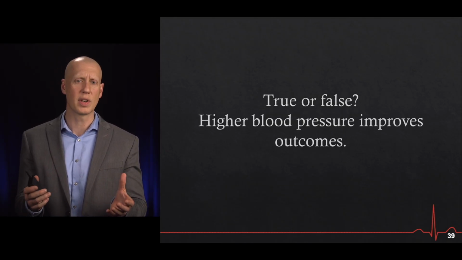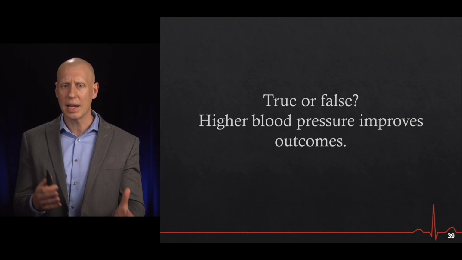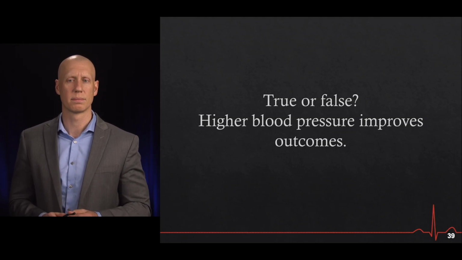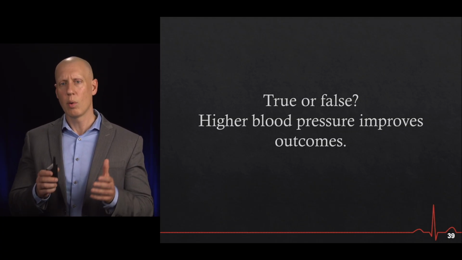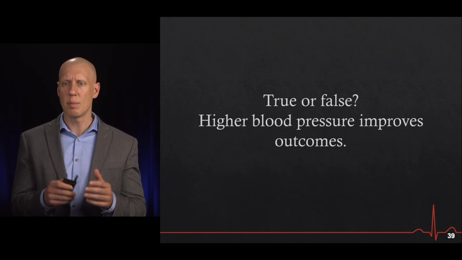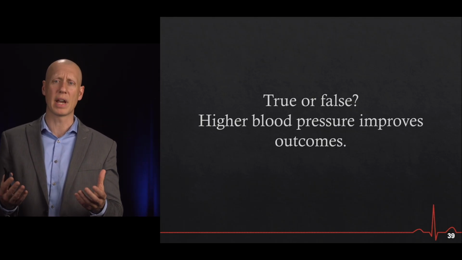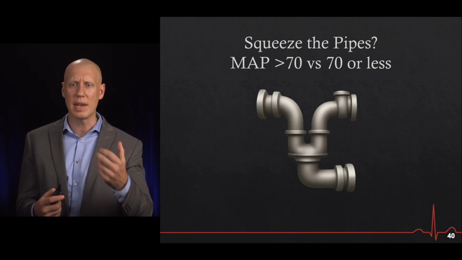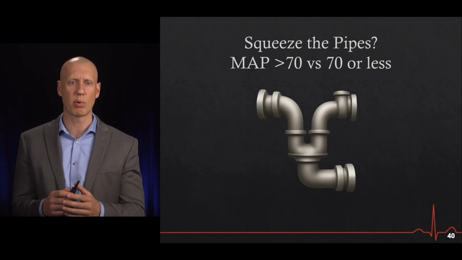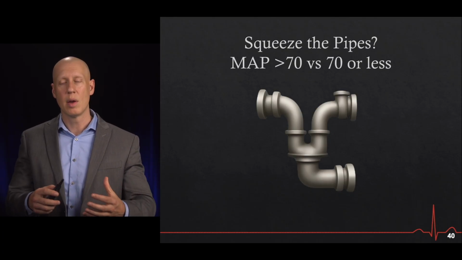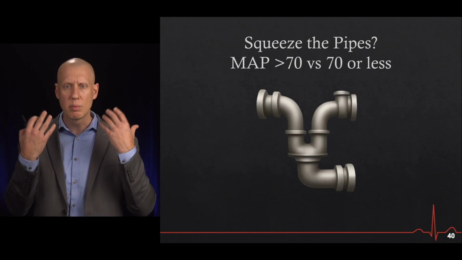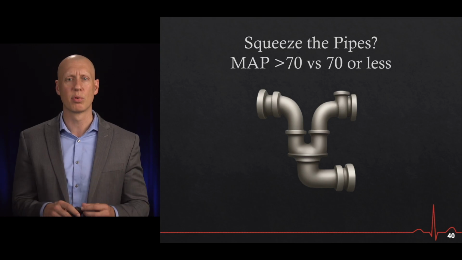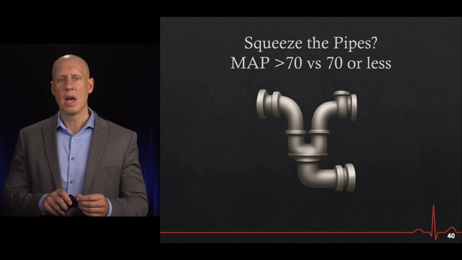The next question that often comes up is true or false? Higher blood pressure improves outcomes. Now, we do start to have some data around this to really help us better answer this question. Should we squeeze those pipes? Should we try to get the mean arterial or MAP pressure greater than 70? Might that help to improve cerebral perfusion and really help to improve neurologic outcomes?